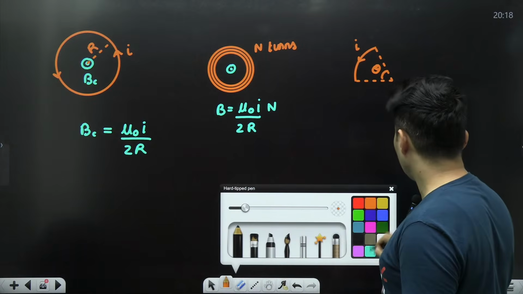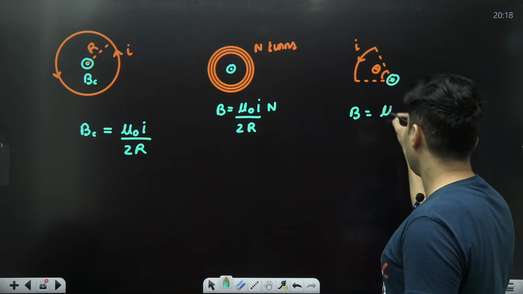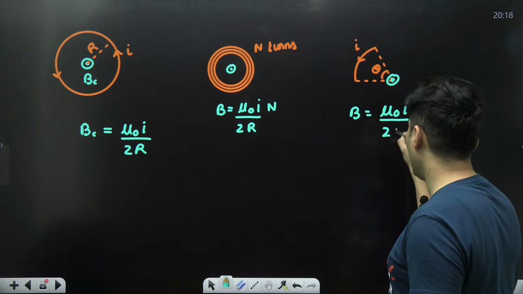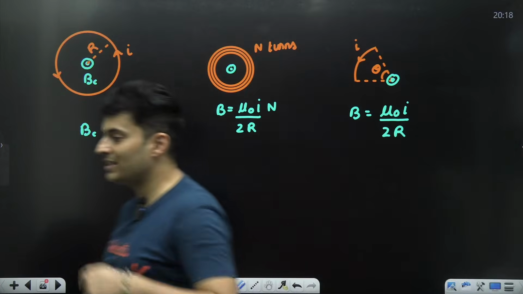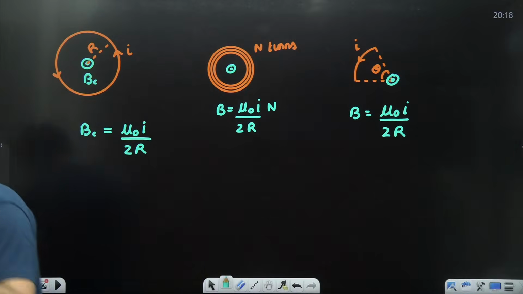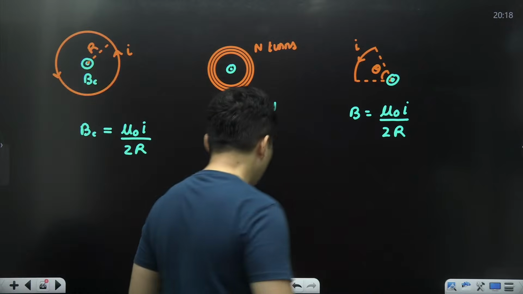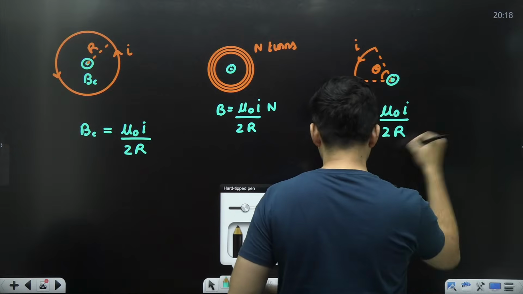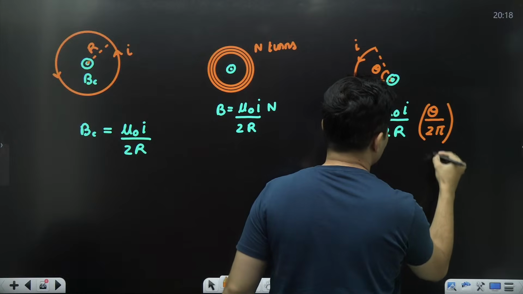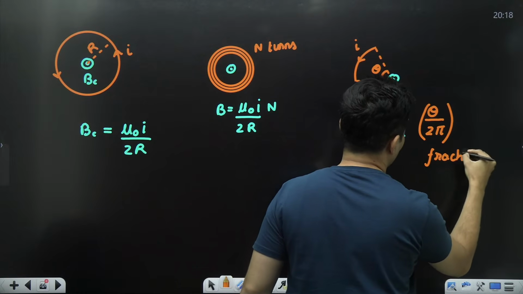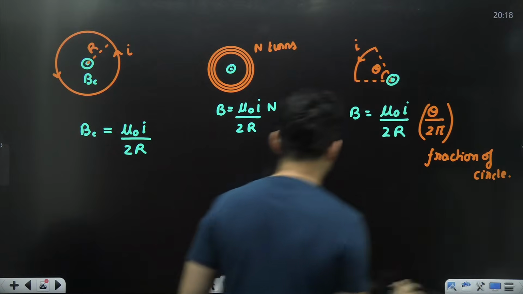So if you try to find the magnetic field again, it will be mu naught I by 2R, but instead of the complete circle's contribution, it's a part of the circle. How much part of the circle is it? Think carefully. It will be basically theta by 2 pi. What is this? This is the fraction of the circle. It makes sense.